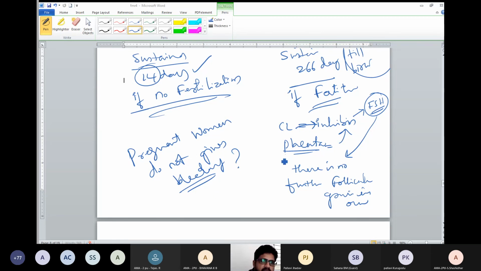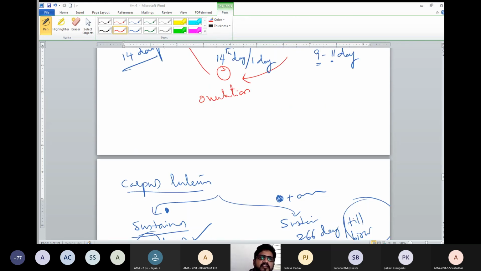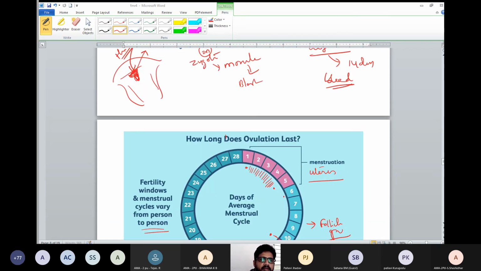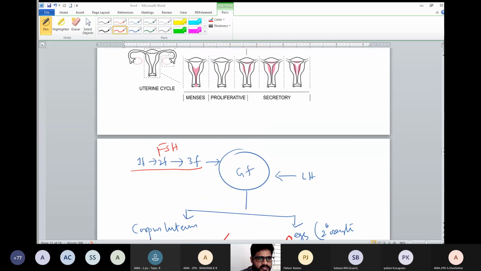Why? Because during pregnancy, the corpus luteum and placenta both secrete inhibin hormone. This inhibin hormone inhibits FSH. If FSH is not there, the follicle will not grow. How will the follicle grow without FSH? Only because of FSH is the follicle growing. For all the follicles, FSH is required. If FSH stops, the follicle will not grow. Understand? This is the concept of the menstrual cycle.